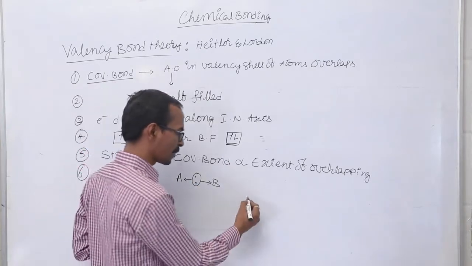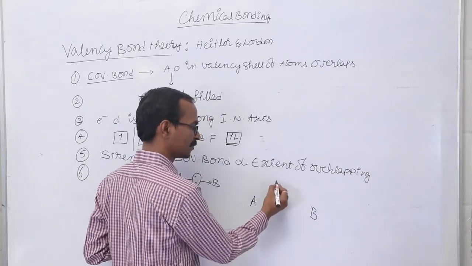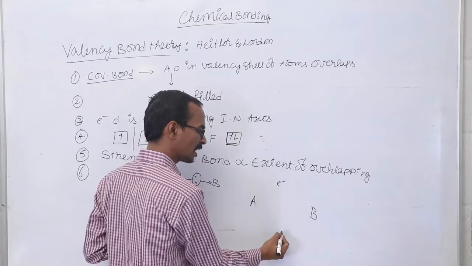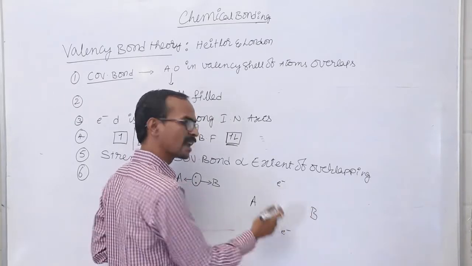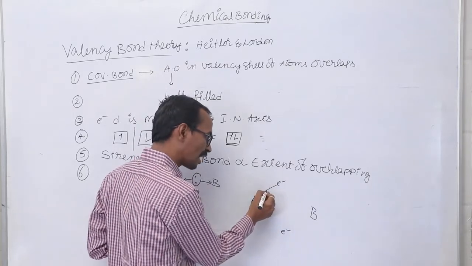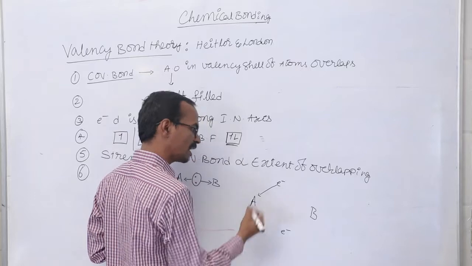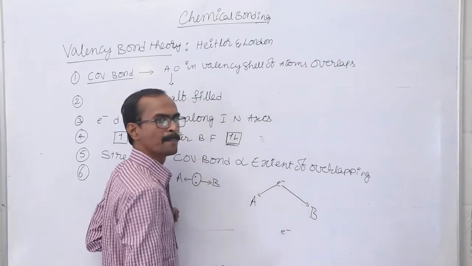So here what happens, let me say this is A atom and this is B atom. Here I am having an electron, here I am having another electron. One is contributed by A and another one is contributed by B. The electron contributed by A is attracted by A as well as by B atom.